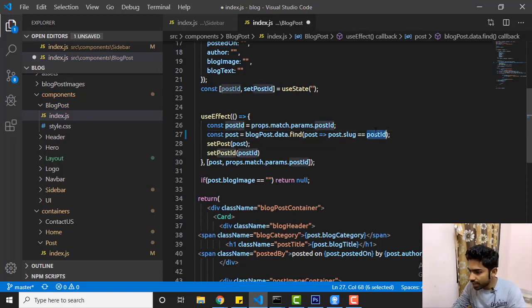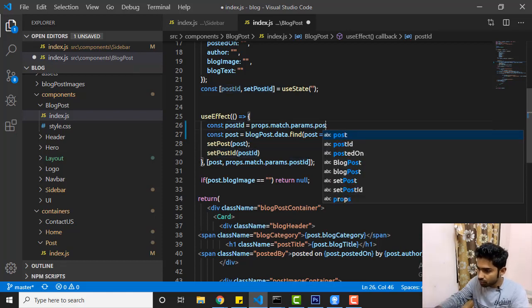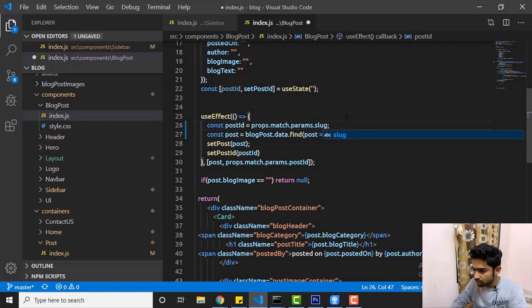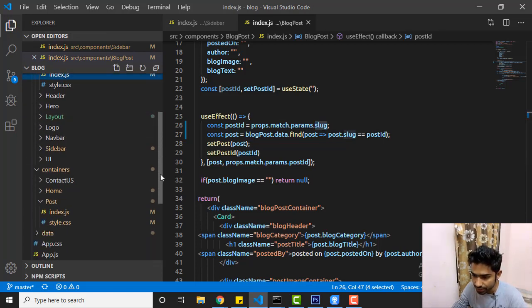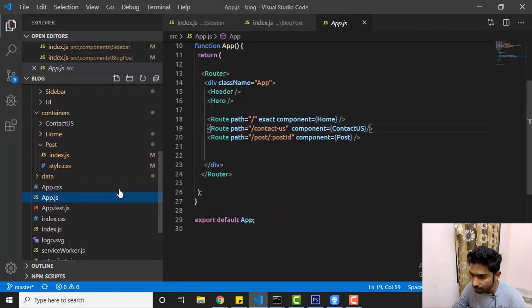So that's the post id. You have to get the slug. Here you have to get the slug, post, or directly that slug dot slug. So params.slug. We haven't added the slug, so we have to go to the home page, app.js in the root